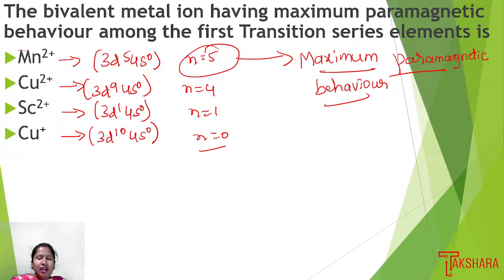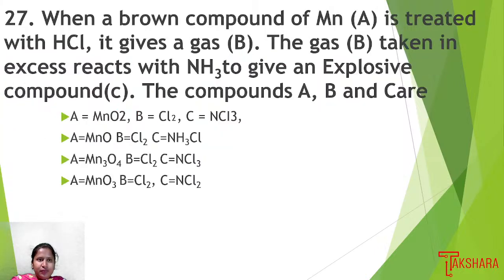Then next question. When a brown compound of Mn, let it be A, is treated with HCl, it gives a gas B. The gas B taken in excess reacts with NH3 to give an explosive compound C. The compounds A, B, C are. So what is the question? A brown compound of Mn.